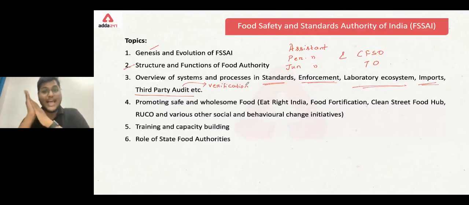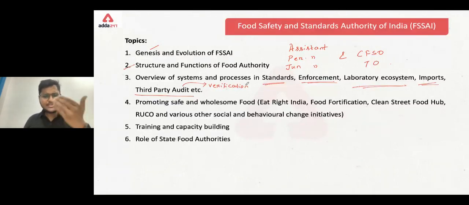This should be done by recognized, accredited, ISO accredited auditors. These auditors are usually hired by the FBOs, the food business operators. The auditors carry out the process, and first of all, they discuss the report with the FBOs. After that they submit it to the FSSAI. We'll also look into how it is done.